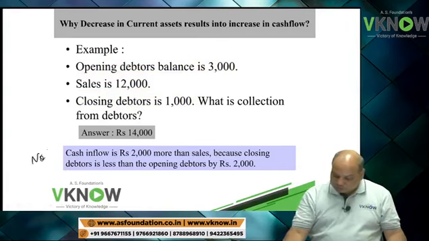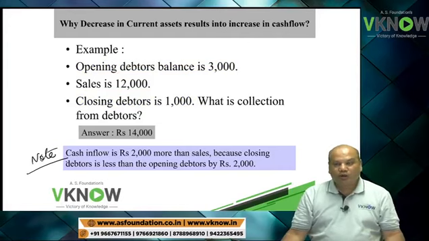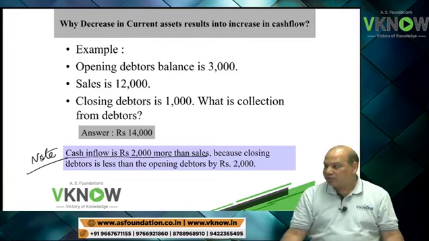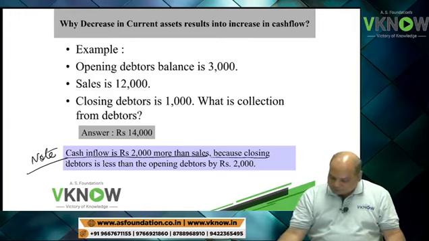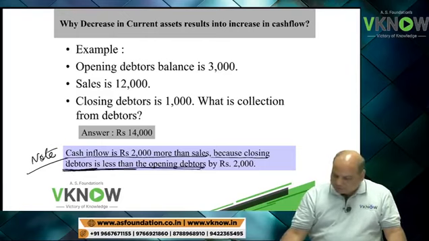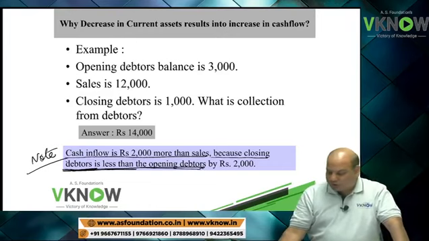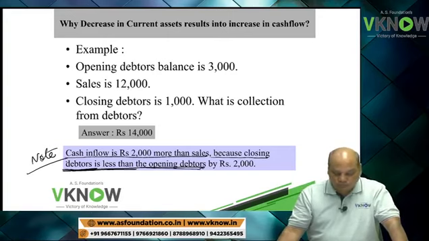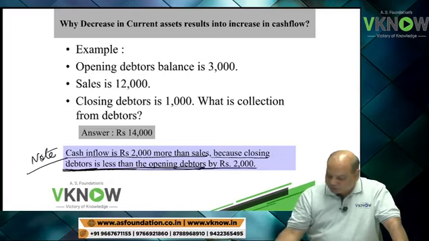So write down one note. Cash inflow is rupees 2000 more than sale, because closing debtor is less than opening debtor by rupees 2000.